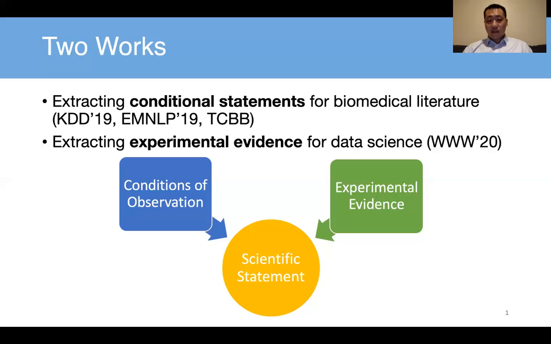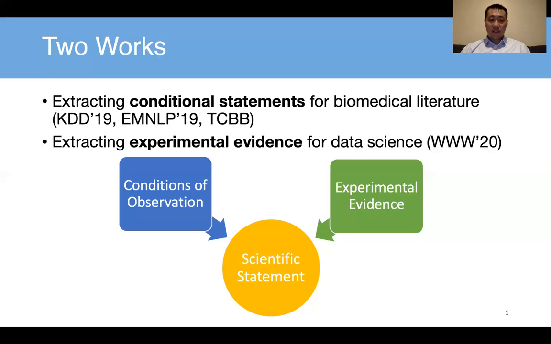And the other thing is, besides the text data, tabular data are very common, ubiquitous in the scientific literature. So whether we can extract the evidence, especially experimental evidence, because we usually use tables and figures as well. Well, figures are more difficult for extraction, right? So we use tables to present the experimental results and do analysis in our research publications. So how can we extract the experimental evidence from the tabular data in sciences is a very interesting task.